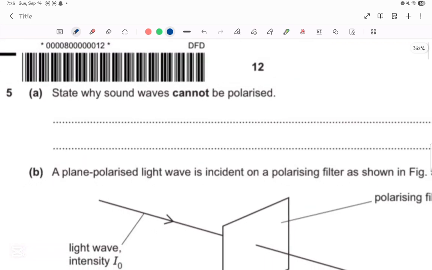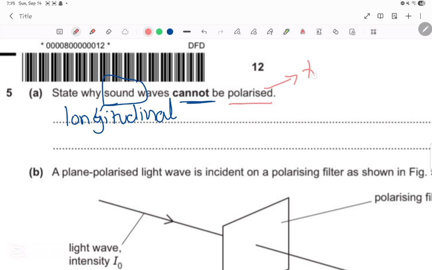In 5A, state why sound waves cannot be polarized. First of all, we know that sound waves are longitudinal mechanical waves, but for now we only write longitudinal. Why? Because when we are saying something is being polarized, it's transverse, and it can only be transverse for it to be polarized. So because sound waves are longitudinal, that means they cannot be polarized. So what do we write?